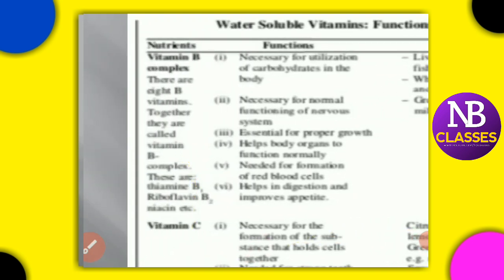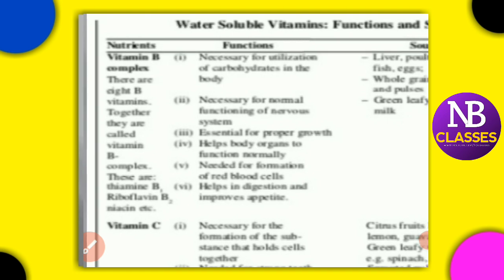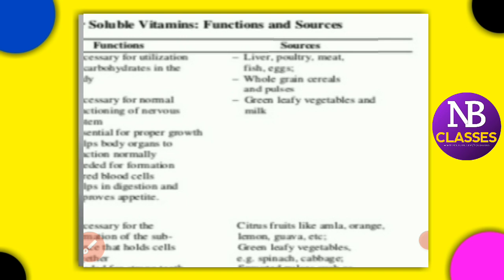Vitamin C is necessary for the formation of substances that hold cells together, is needed for strong teeth and bones, helps in the production of hemoglobin, helps in the utilization of other nutrients in the body, and also fights against disease-causing germs. Sources are citrus fruits like amla, orange, lemon, guava, and green leafy vegetables.